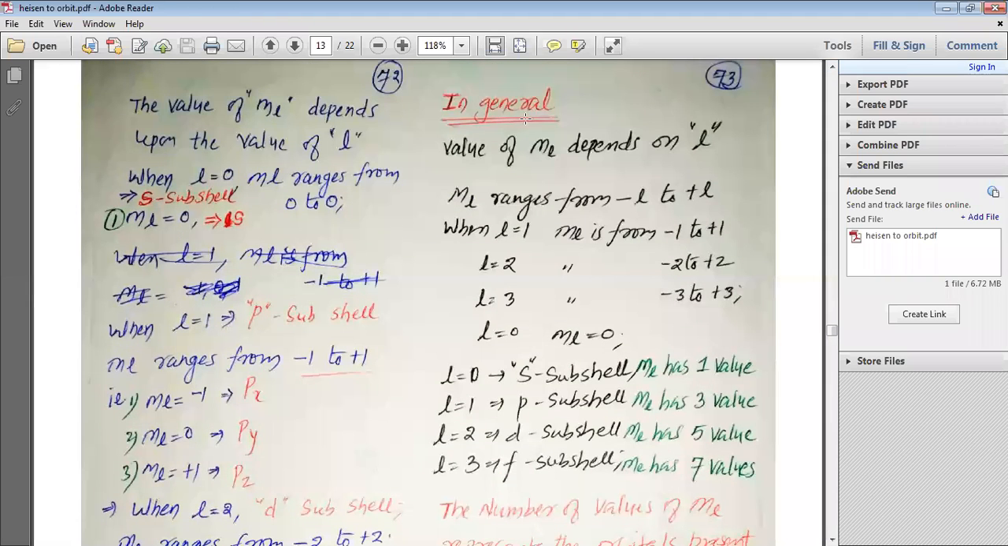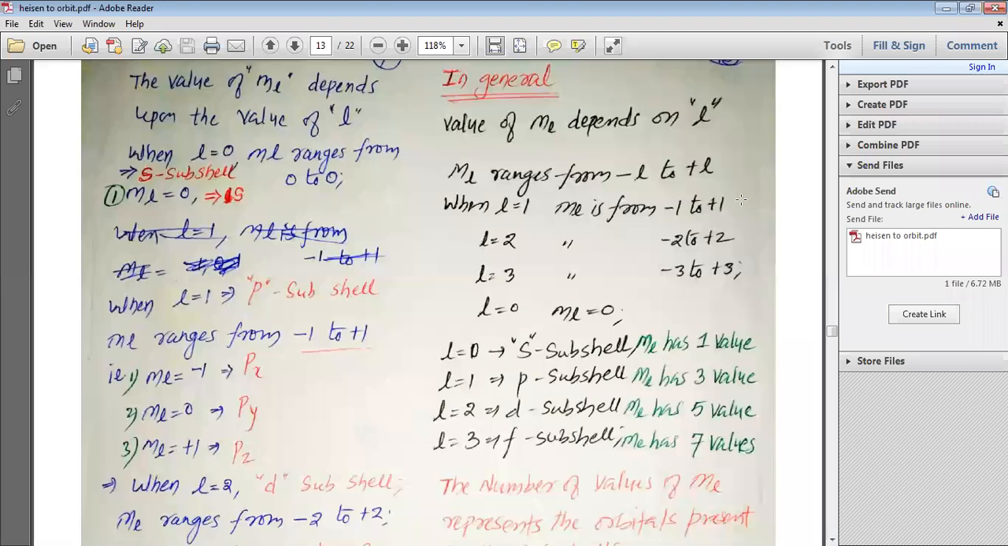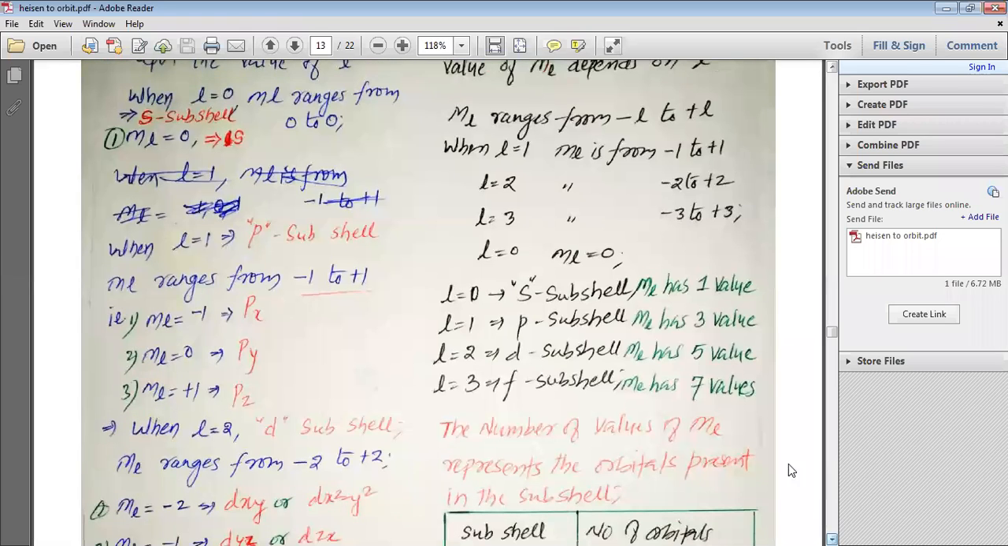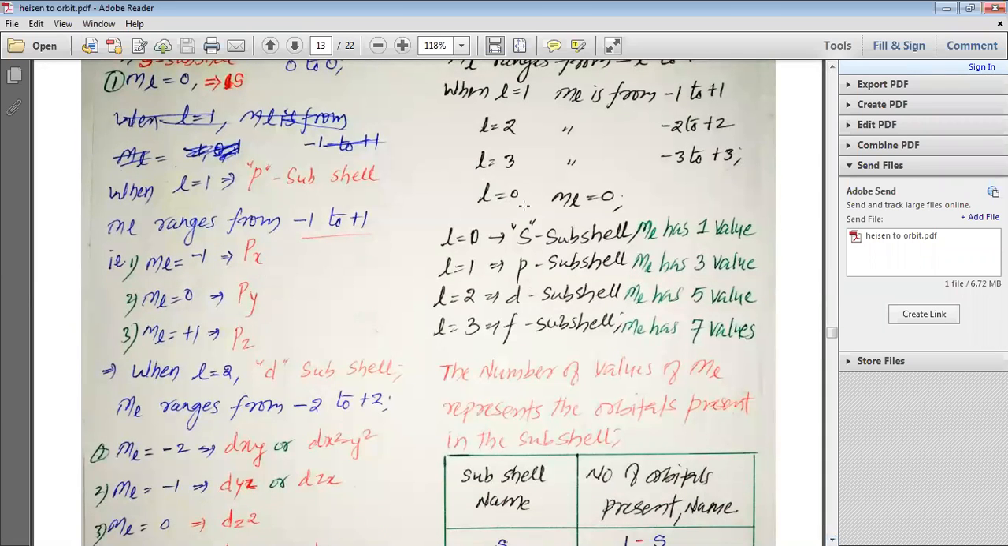In general, we can say that the value of ML depends on L, and ML ranges from minus L to plus L. When L is equal to 1, ML is equal to minus 1 to plus 1, which gives us 3 values. When L is equal to 2, ML ranges from minus 2 to plus 2, which gives us 5 values. When L is equal to 3, ML ranges from minus 3 to plus 3, which gives us 7 values. And when L is equal to 0, ML is equal to 0, which gives us 1 value.